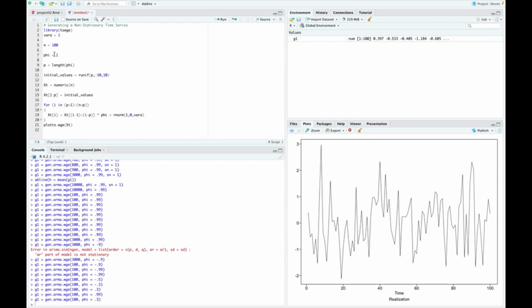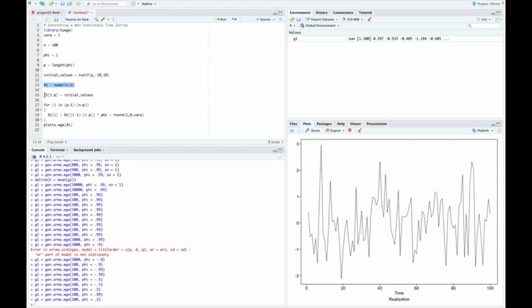What happens when the root is on the unit circle? We know it's non-stationary, but what will it look like? This is P equals the length of the phi, which here is just 1. And we'll have to start with an initial value, right? The initial value here was about 0.5. So we have to start with a value. So I'll just pick a random uniform number between negative 10 and 10. And this is going to hold our realization.